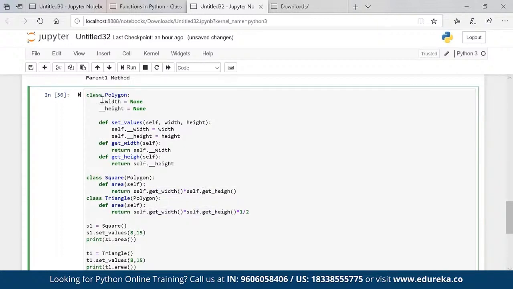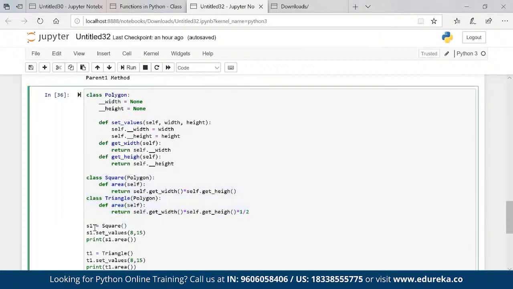So if you want to access this private variable from one class in another class, then you have to call a getter. And you can see that polygon is a parent class, square is a child class, and triangle is also a child class of polygon. So polygon is one parent giving properties to square and giving properties to triangle. Now when I am passing the value of width and height in polygon, that will be accessed by square and triangle to get the area of a triangle and square.